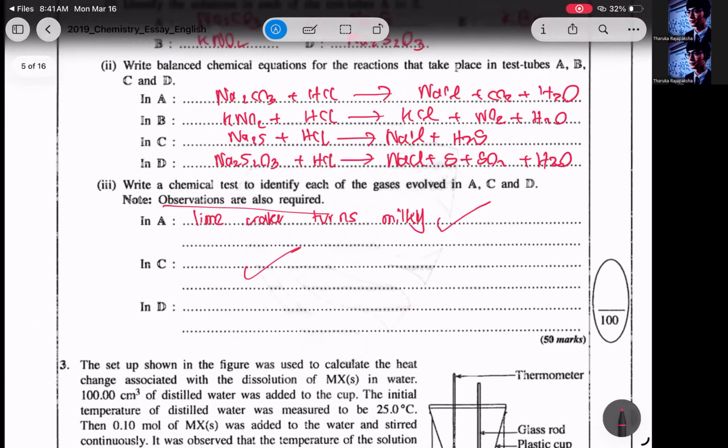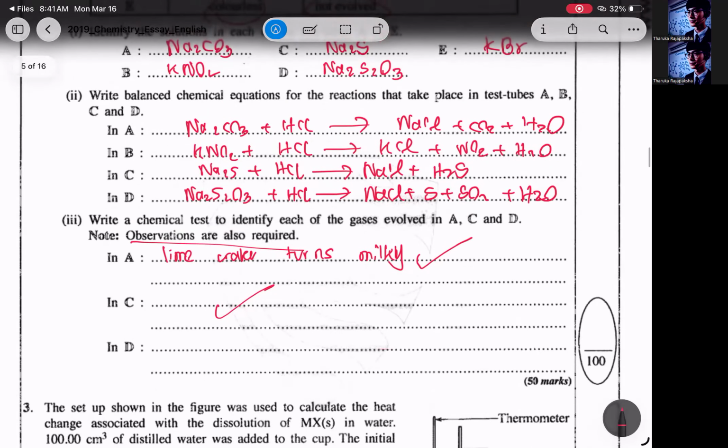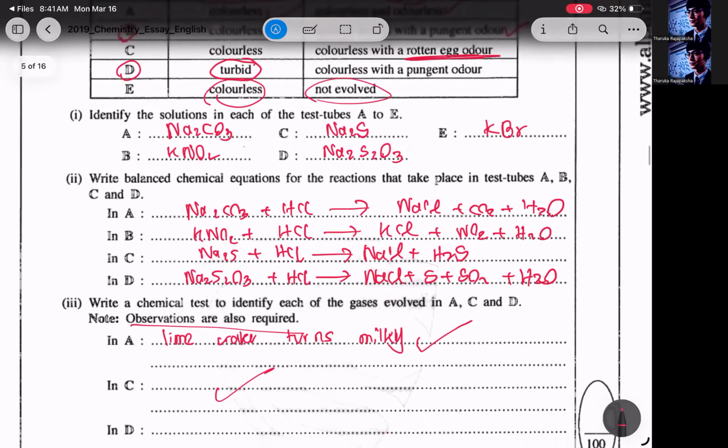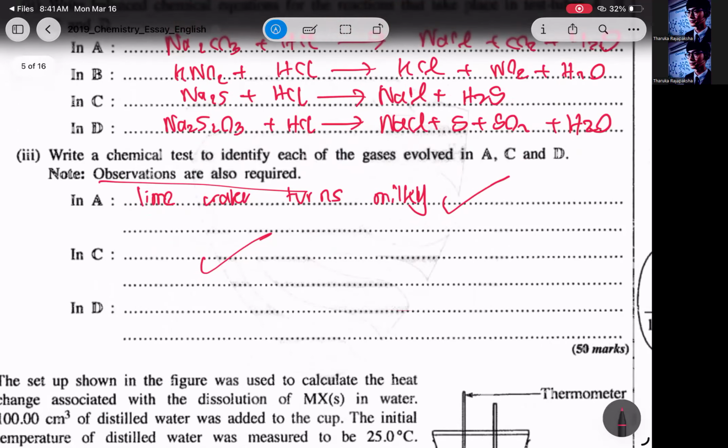There are other examples also. I won't go through them very deeply; you can check our note, where I have given how to identify H2S and what the methods are. Any of that will be suitable here. In D, sodium thiosulfate, you will get SO2. With the same reaction, if you react it with MnO4-, instead of turbidity, only decolorization occurs. There will be no turbidity formed; you have to remember that. Only the purple color will go to colorless. That's the only observation here.